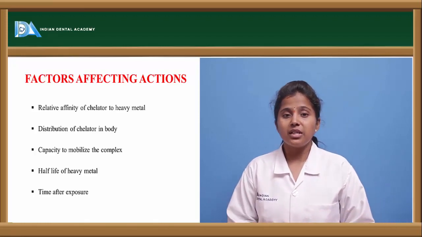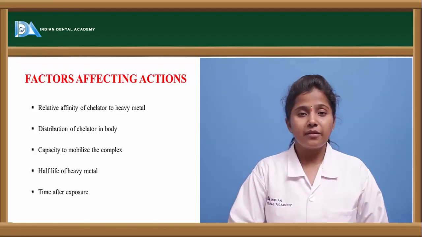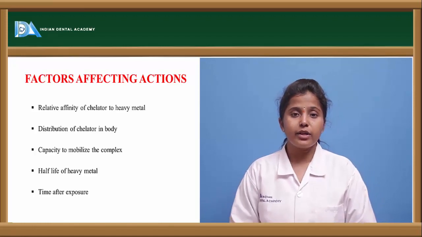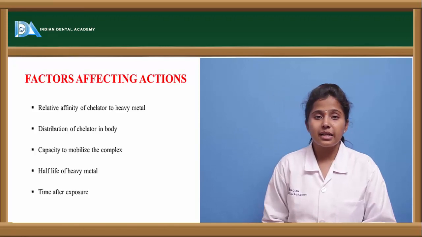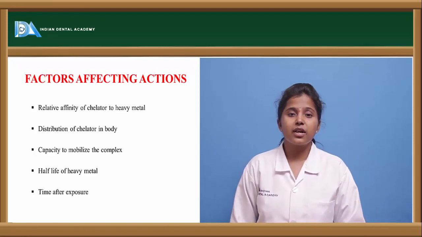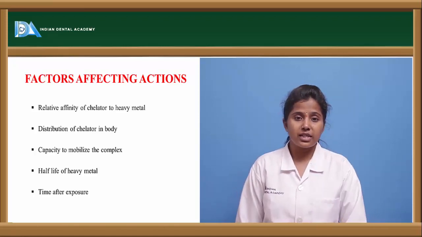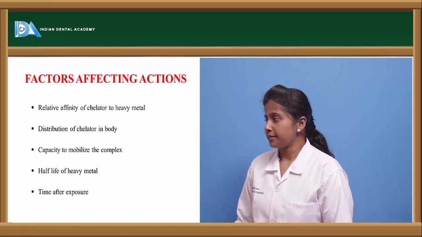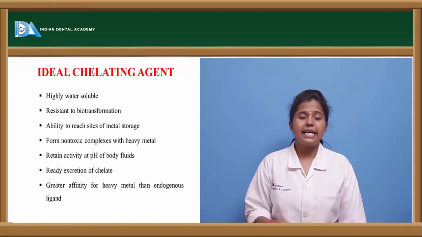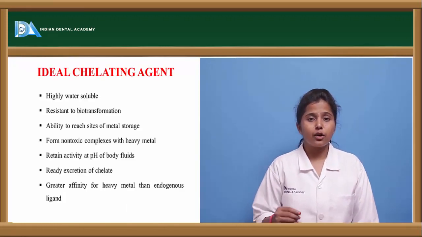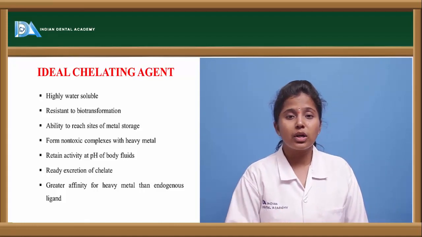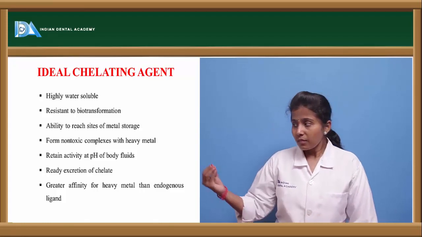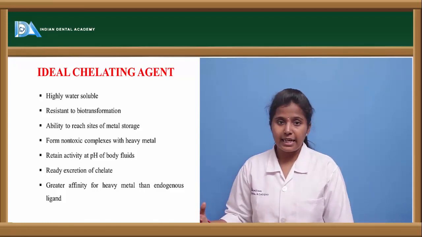The chelating agent should show immediate effect, or else it should be short acting. If it is not short acting, then the heavy metal shows its effects, and thereby it will be very difficult for the chelating agent to antagonize this heavy metal poisoning. So what are the ideal characteristics of a chelating agent, or what are the characteristic features for a compound to be called a chelating agent? These are a few of the ideal characteristics.